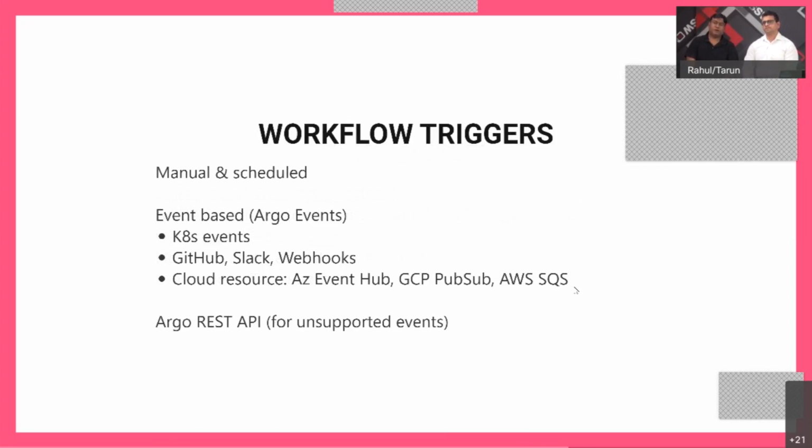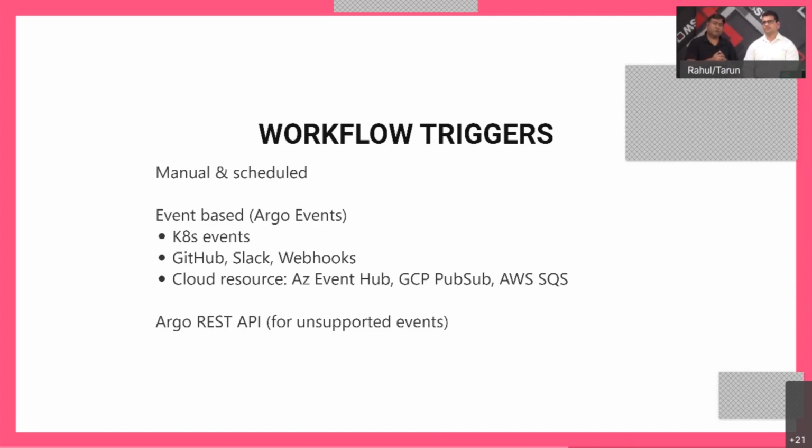For workflows, you have workflow triggers also available. You can manually trigger the workflow, or you can have a schedule trigger as well. For a manual trigger, you can directly execute the workflow using the command, or you can have an event-based trigger where you have Argo Events collaborating with Argo Workflows, and once that event is generated, your workflow gets triggered.